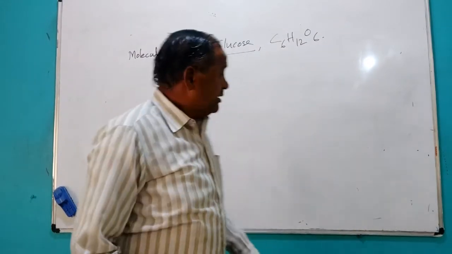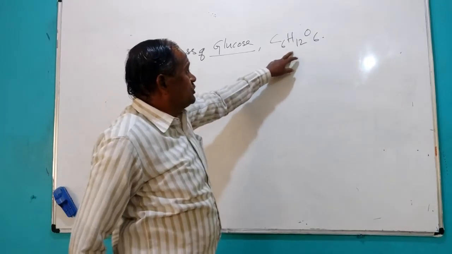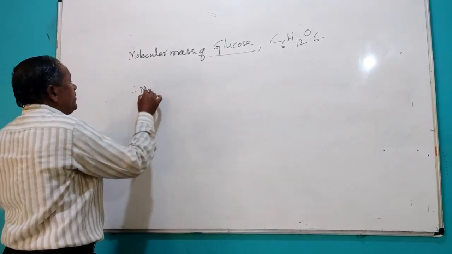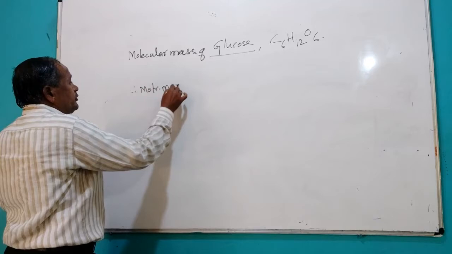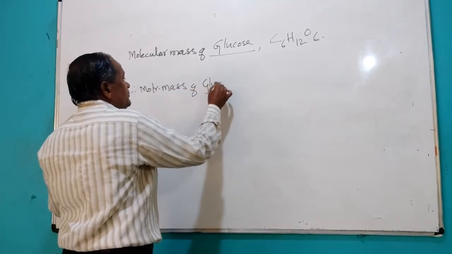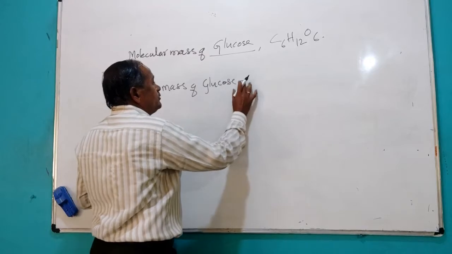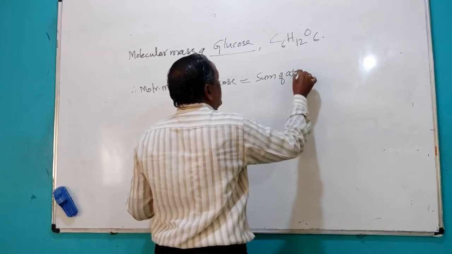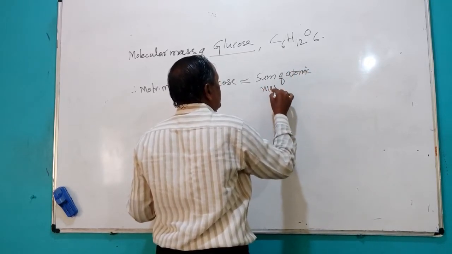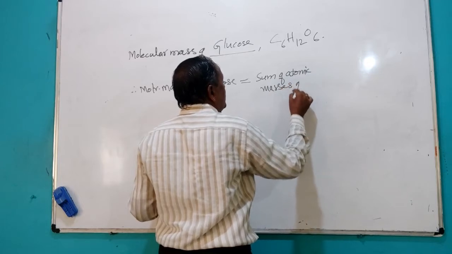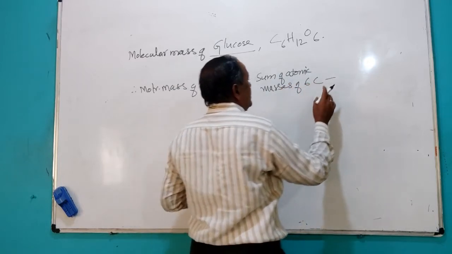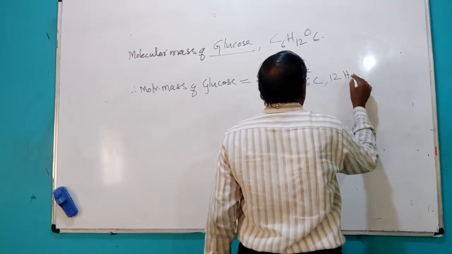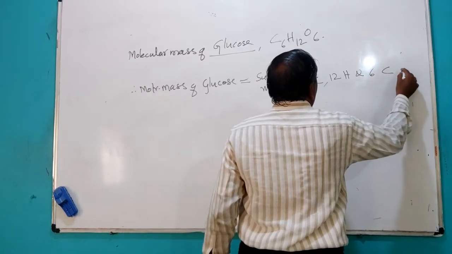Here there are 6 carbon atoms, 12 hydrogen atoms and 6 oxygen atoms. So the molecular mass of glucose is equal to the sum of the atomic masses of 6 carbon, 12 hydrogen and 6 oxygen atoms.